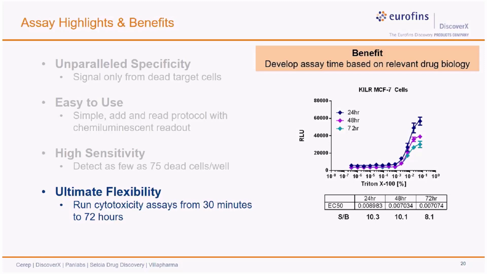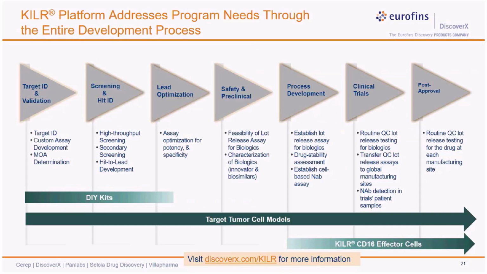In conclusion, the killer assay system presents a robust and reproducible cytotoxicity assay platform that can address your program needs through the entire drug development process, starting from target ID and validation to lead optimization, where you can choose a cell background of your choice or get the do-it-yourself kits to build your own cell lines in your own labs. The assay established with the cell line at the initial phase can then be implemented in a lot release program for releasing the drug candidate into the clinic.